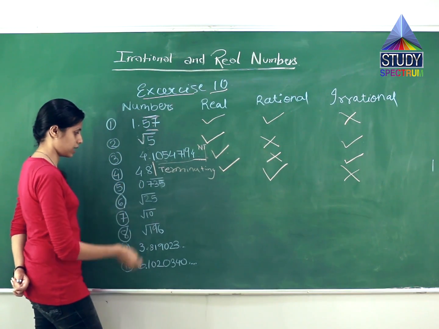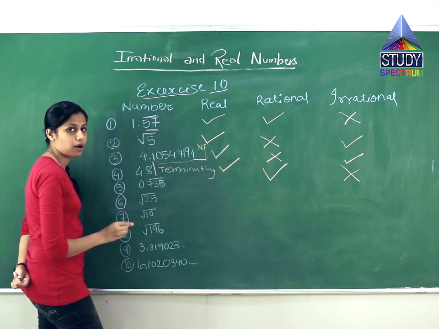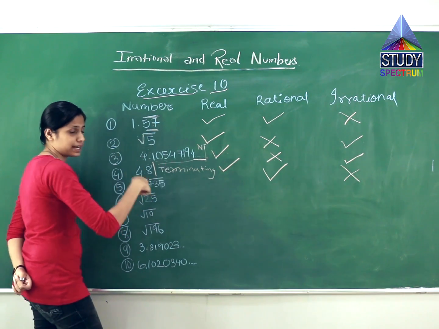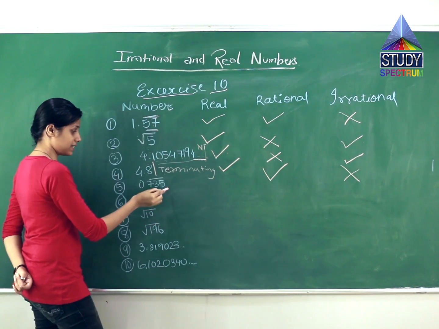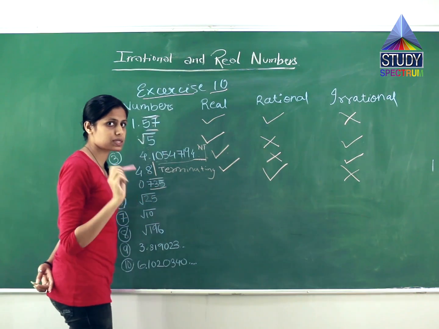The fifth question is 0.735 and a bar above it. What does the bar represent? It is non-terminating. It is not ending at 5. It is going on till infinity. But these three numbers 735 are repeating. So what is the third step's answer?